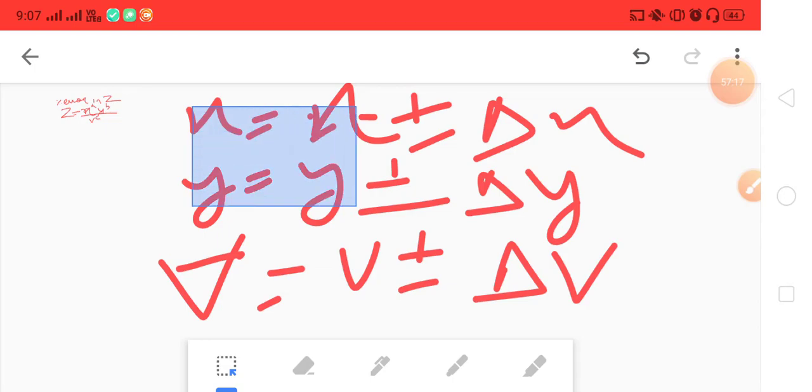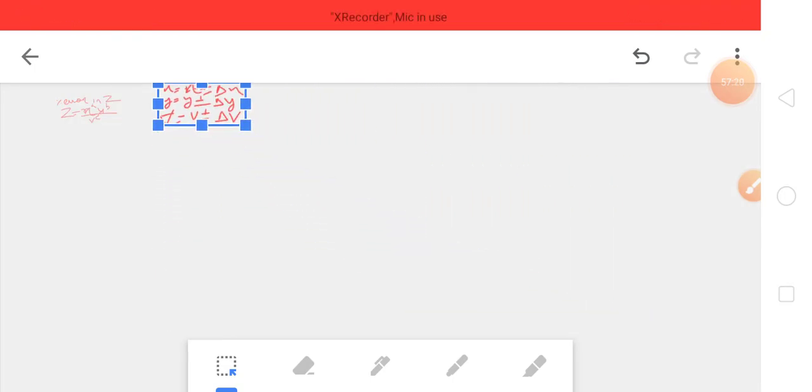That's it. So these are all the givens. Now let's solve it. How will we solve it?